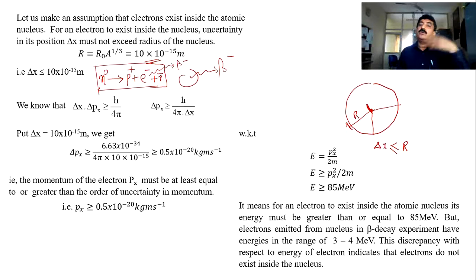They are born just then and come out, those electrons. So this is one of the major applications of the uncertainty principle.